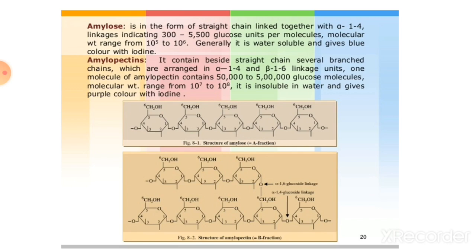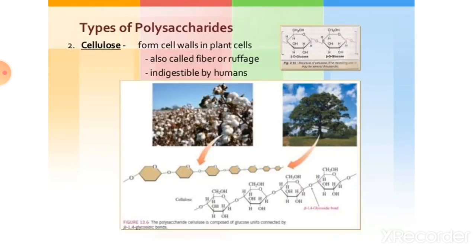A question on this topic will be asked in the exam. Amylose gives what color with iodine, and amylopectin gives what color with iodine? Amylose gives blue color with iodine and amylopectin gives purple color with iodine.